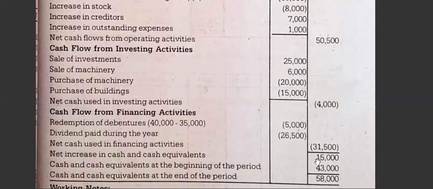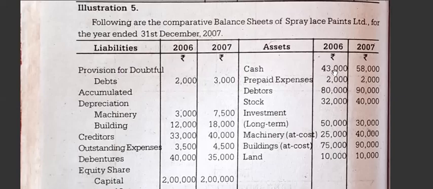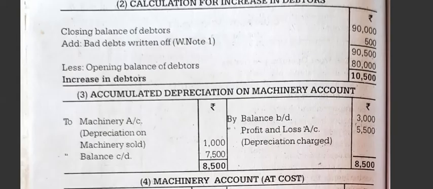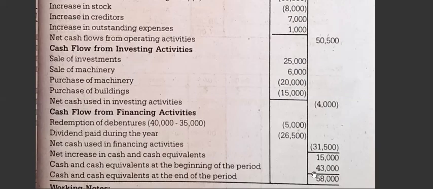What is the increase in cash or cash equivalent? 15,000. Add cash or cash equivalent at the beginning. At the beginning is nothing but you go to the cash account, you will come to know what is the cash. So it is 43,000. You should get 58,000 at the end. So 43,000 if you add, you will get 58,000. This is the closing balance. So you should get the closing balance, otherwise your answer is wrong.